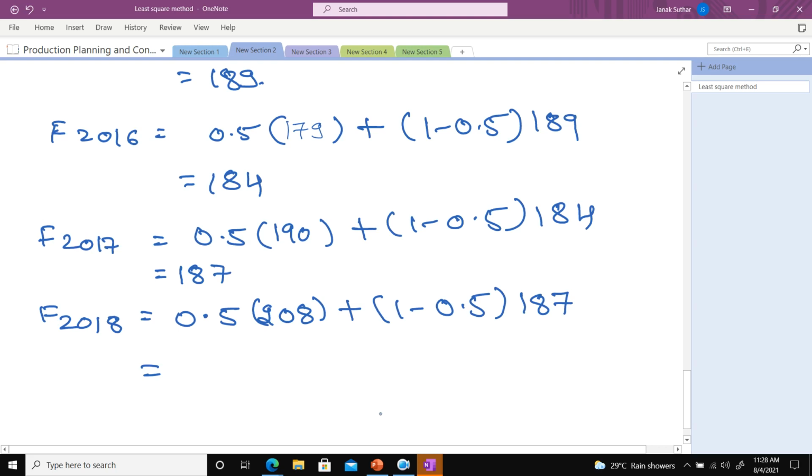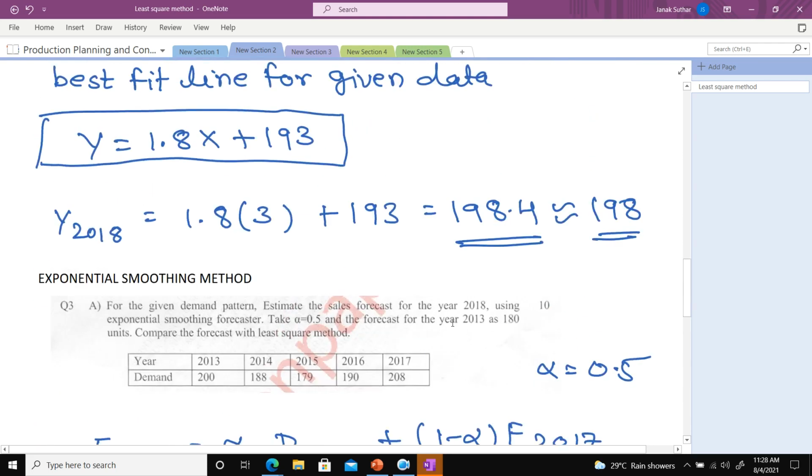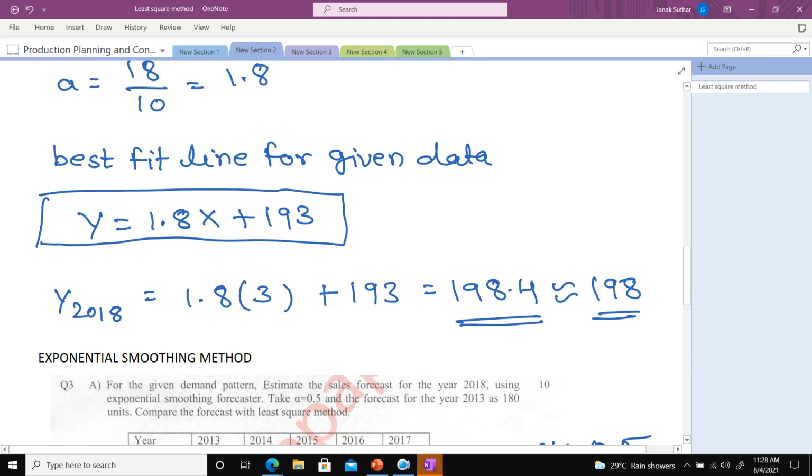So what will be the value? 197.5, which you can say is 198. That is the forecasting of 2018, and what is the forecasting by least square?